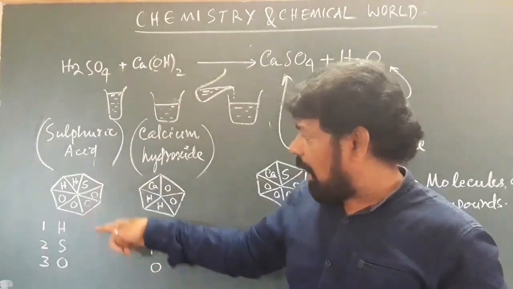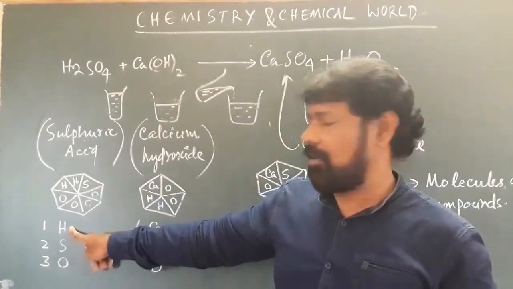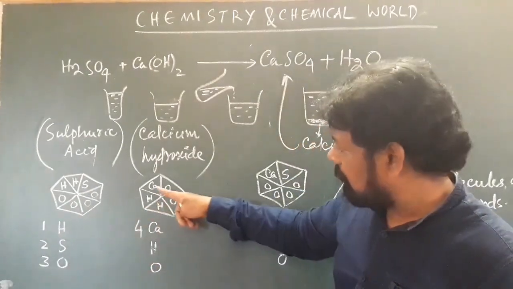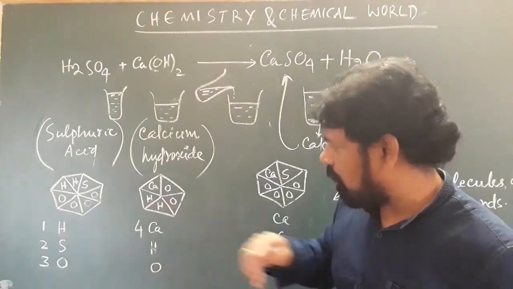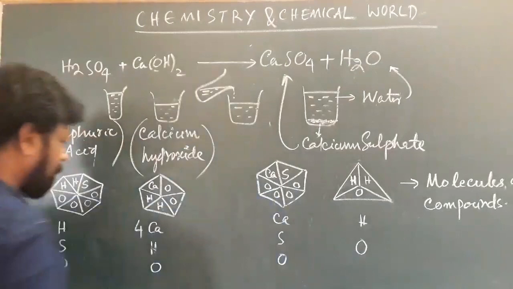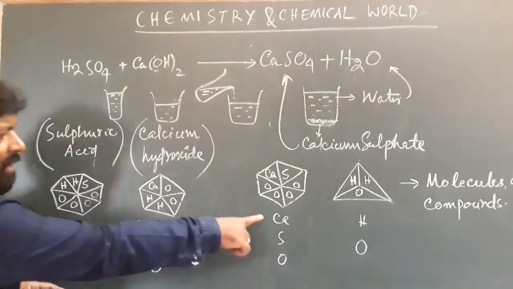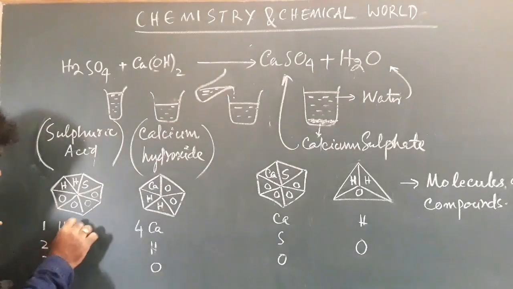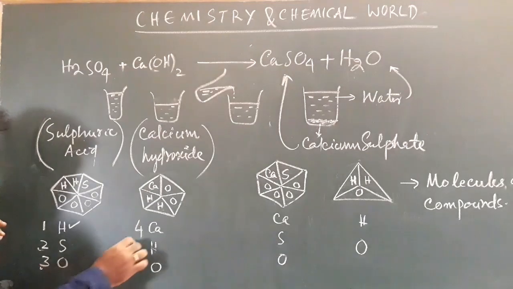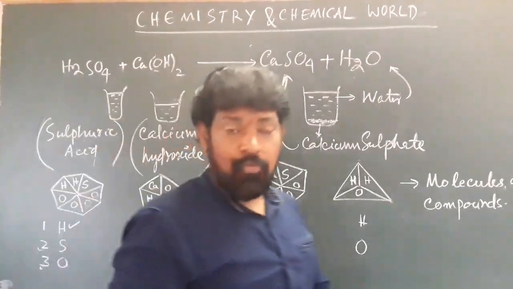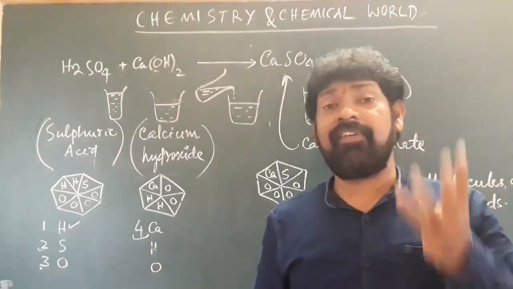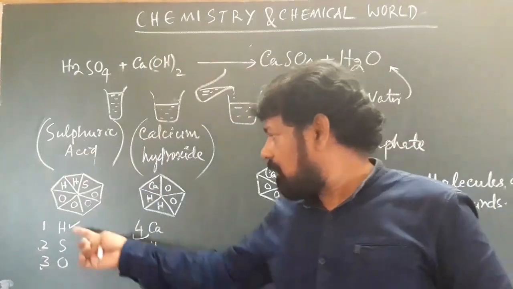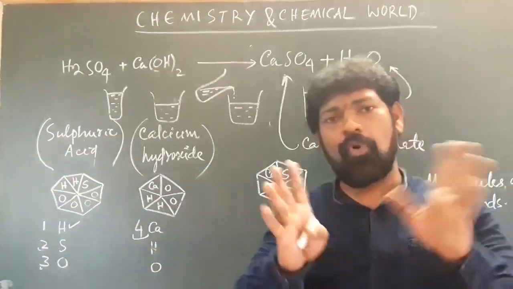So here, how many kinds of atoms are given in total? Hydrogen is one kind of atom, sulfur is another kind of atom, and oxygen is another kind of atom. And here calcium, hydrogen, oxygen: three kinds of atoms altogether, calcium, sulfur, oxygen. So in this entire reaction, the different kinds of atoms you got: hydrogen 1, sulfur 2, oxygen 3, and calcium 4. Four different atoms are there. That does not mean that in the total universe there are only four atoms like hydrogen, sulfur, oxygen and calcium.